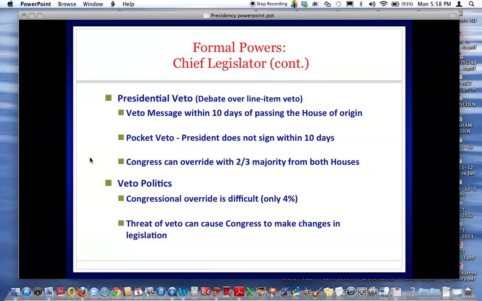Formal powers continued. He does have the power to veto. Remember, the president does not have line item veto power. In the case with President Clinton, that was ruled unconstitutional in 1996. Remember the 4 options that the president has when a law comes before his desk. Review what a pocket veto is. Congressional override of a veto with 2/3 of both houses.